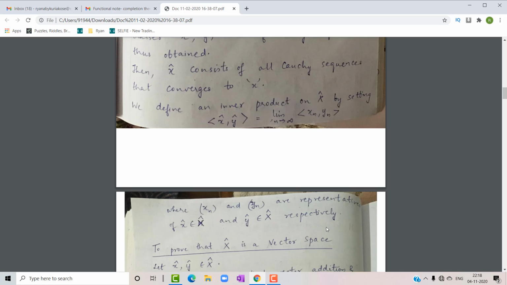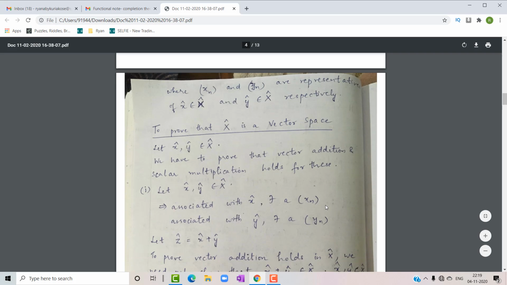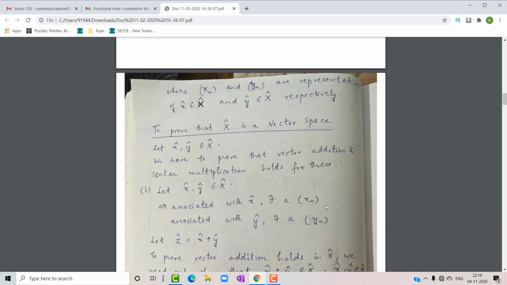Okay, so first we are going to prove that x cap is a vector space. X cap or H, some places I might have written x cap so that we can easily coordinate with the 2.3.2 theorem, where in some cases I would have mentioned H also. Throughout this theorem, H and x cap mean one and the same. In order to prove that x cap is a vector space, we have to prove that vector addition holds, scalar multiplication holds, the zero element exists, the inverse element exists, and so on. So first we are going to prove the vector addition.